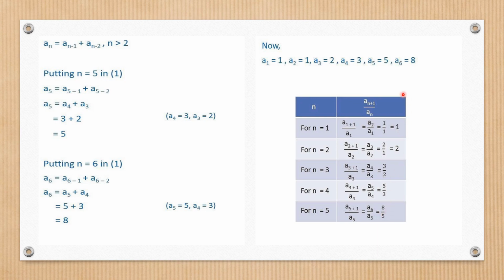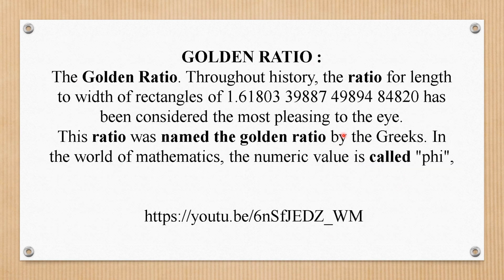So on the basis of this requirement, I decided how many values of a1, a2, a3 are required. For placing the value of n as 5, the last one, I calculated it from here, that a6 upon a5 is my requirement. So I needed to calculate the values of the previous terms, where the n greater than 2 condition was given, from a1 to a6. All of them were needed. With this we come to an end of exercise 9.1. It was a very basic exercise.